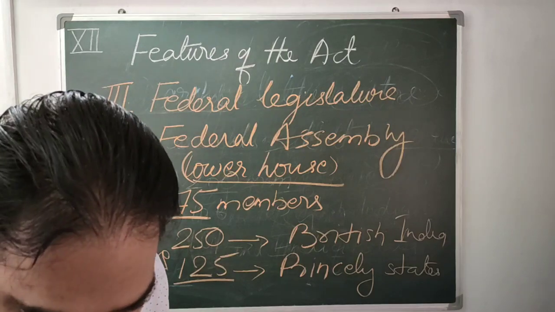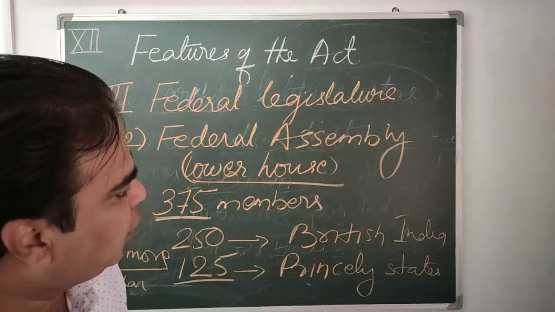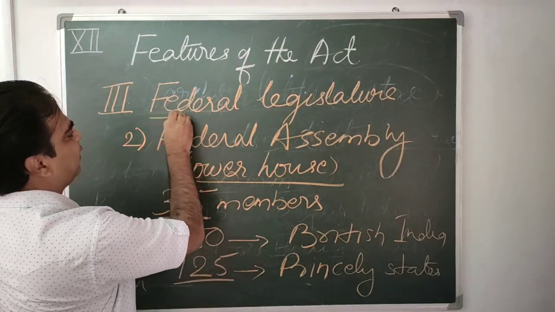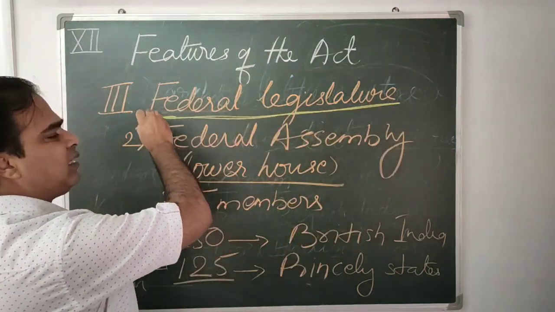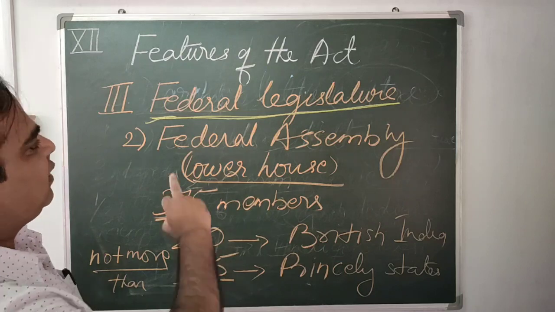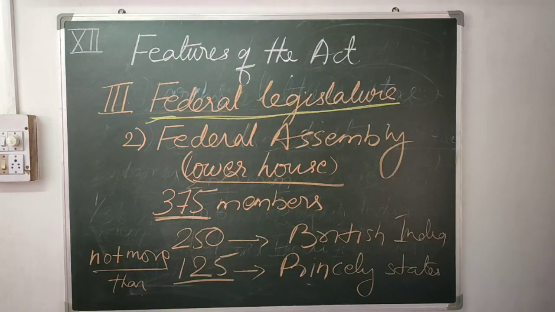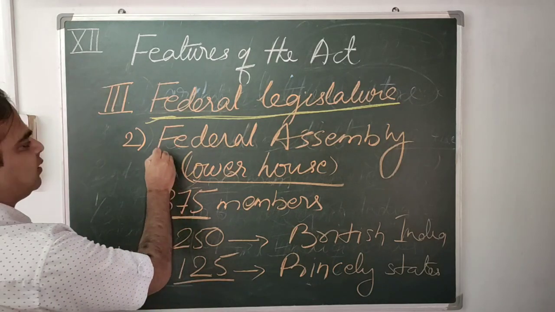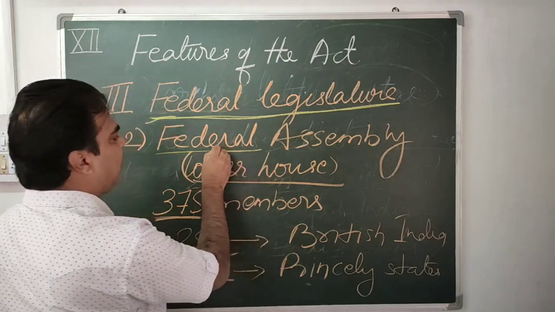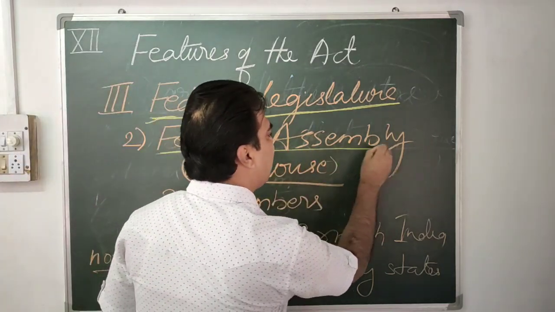Together they form the Federal Legislature. Legislature means law-making body.